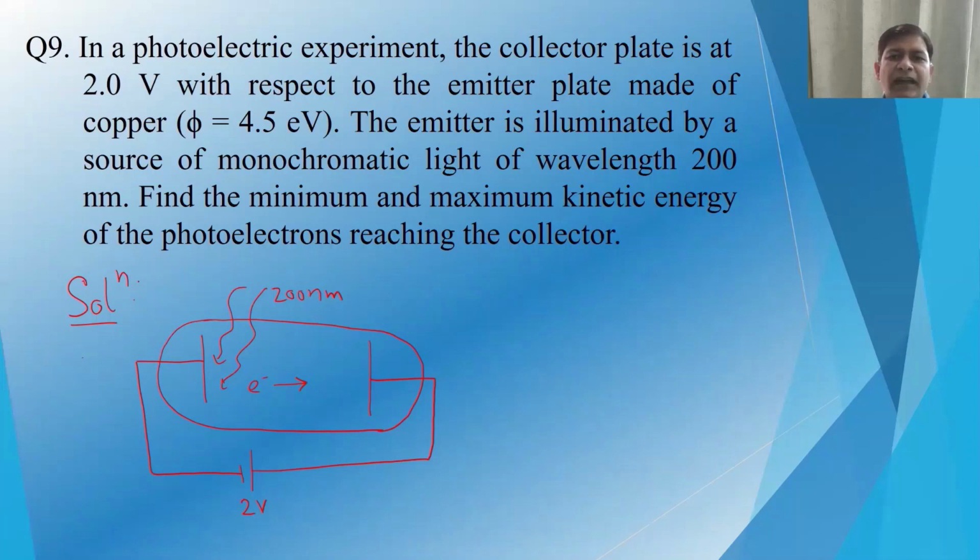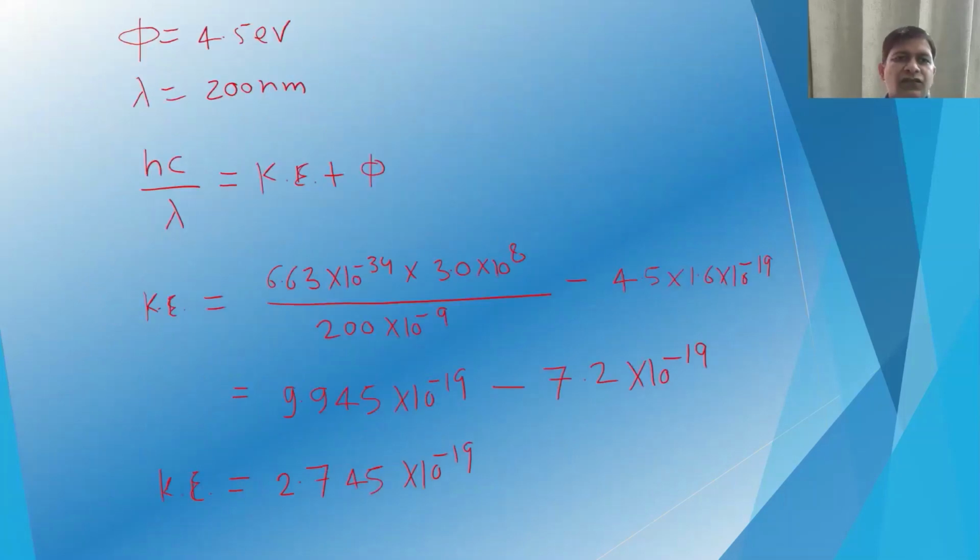Find the minimum and maximum kinetic energy of photoelectrons reaching the collector plate. So we have a photon which is shining, 200 nanometer, and the electron is being emitted, and then we have the collector, that is at 2 volt with respect to the emitter plate. So we have 4.5 electron volt, and the wavelength which is given, 200 nanometer.